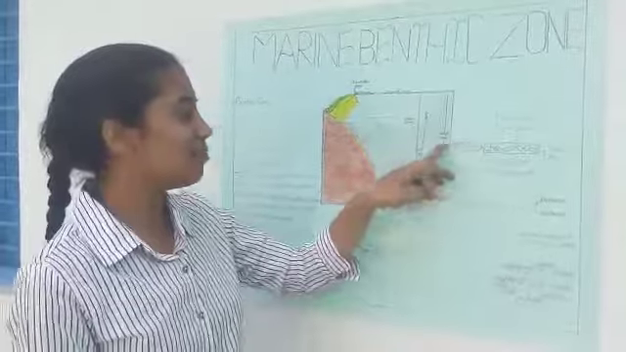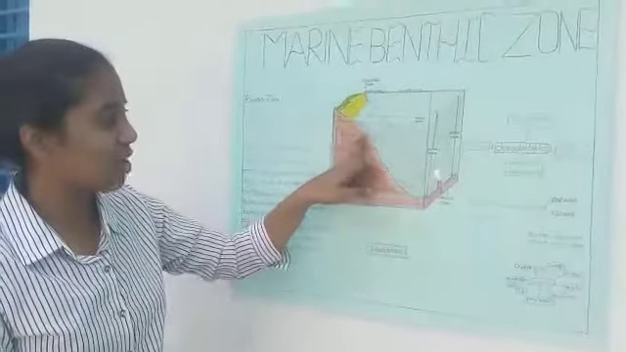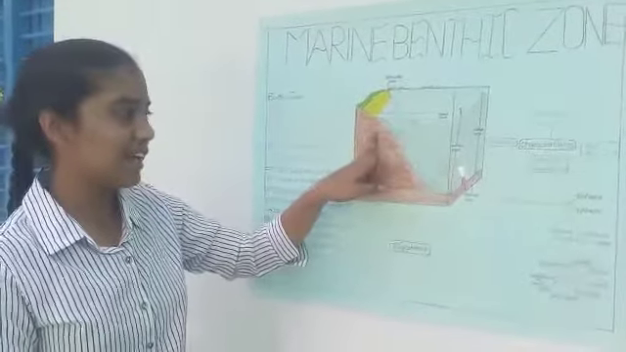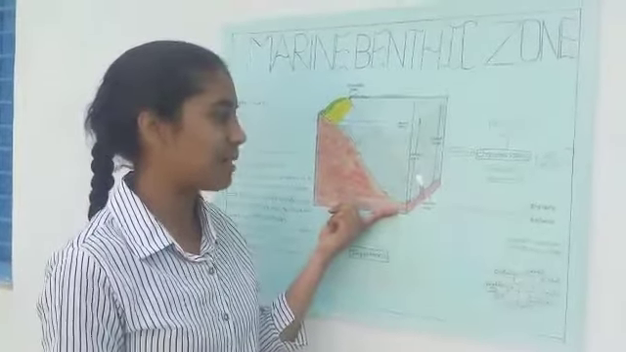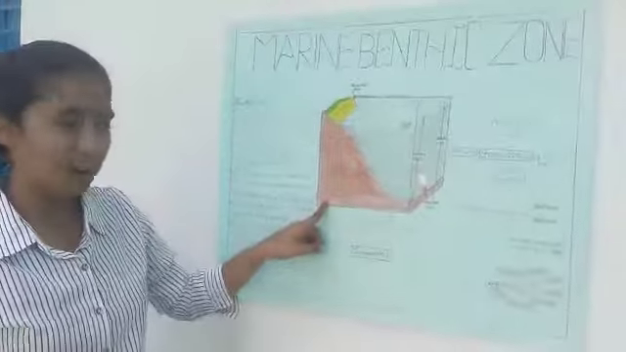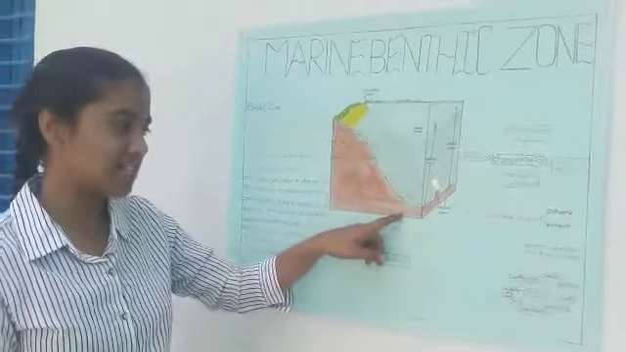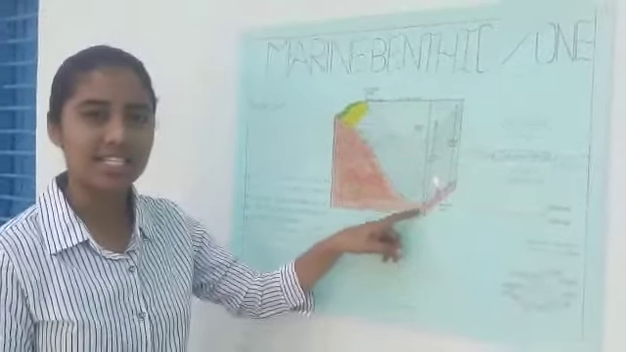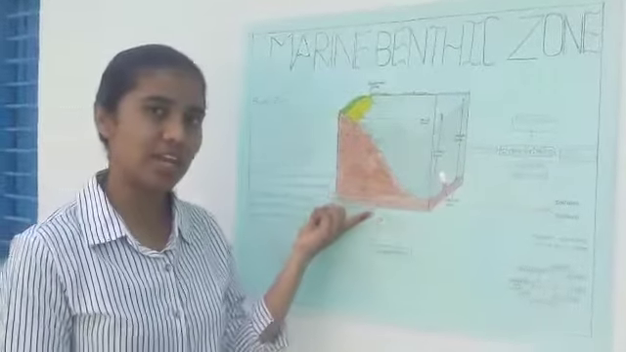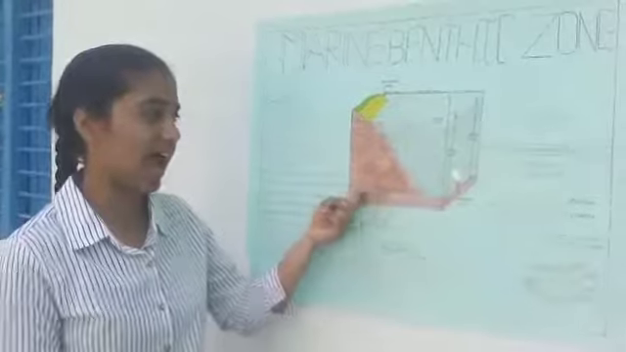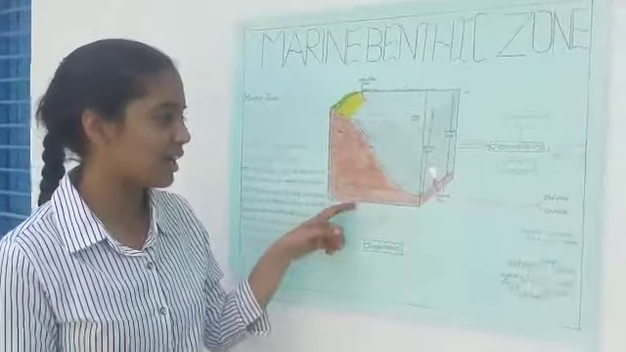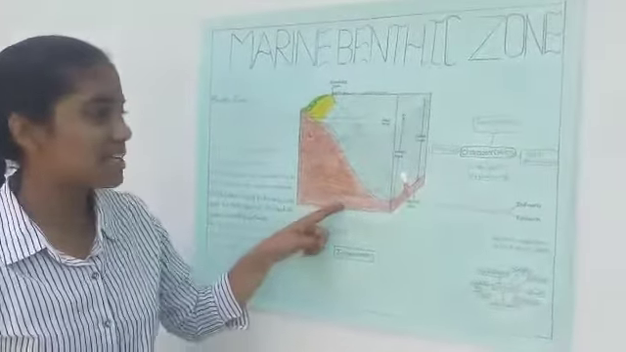Next, pressure. Pressure at the shallow level is very low, whereas at the bottom we can find high pressure. At the bottom, due to the high pressure, the organisms are very large in size. This is because they find more dissolved oxygen here, so the size of the organisms is very large.